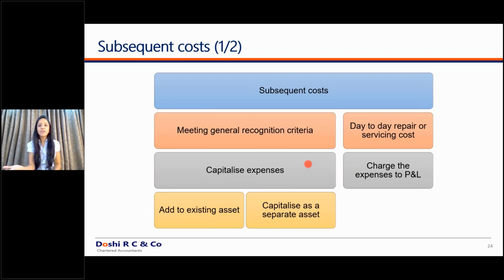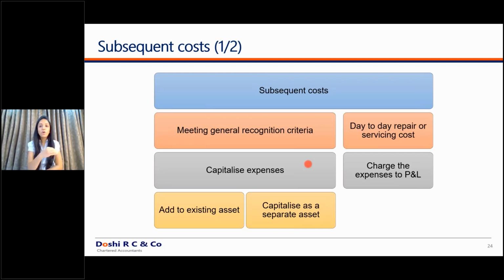Whenever I replace that component with a new component, I will de-recognize that original asset and then I will capitalize a new asset. For example, the life of that 3 crores component was say 5 years, but I had to replace that part within 4 years itself. So whatever is the WDV of that component has to be de-recognized. Only then you can capitalize that new component.